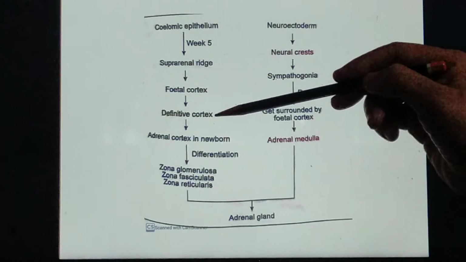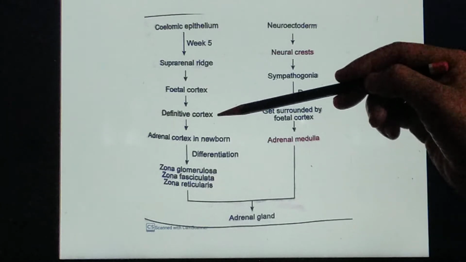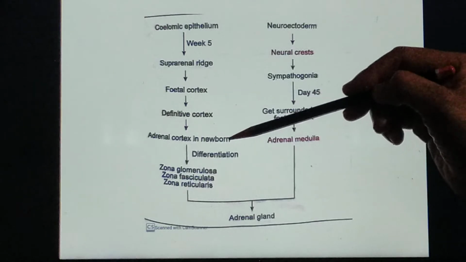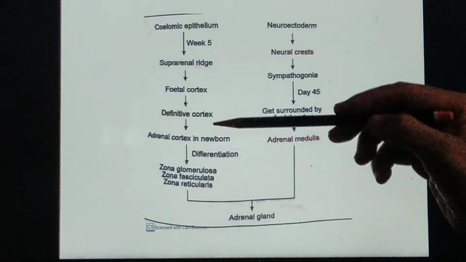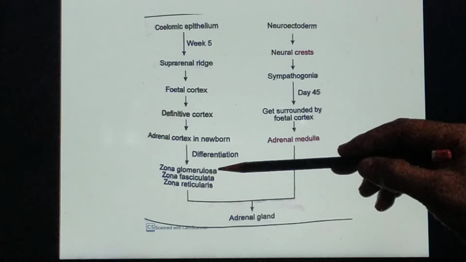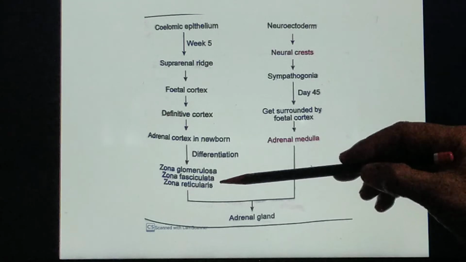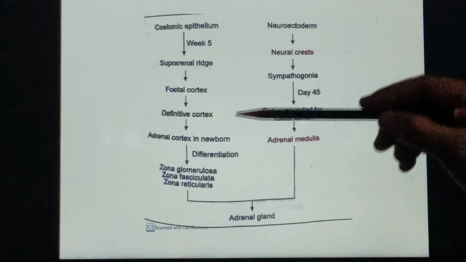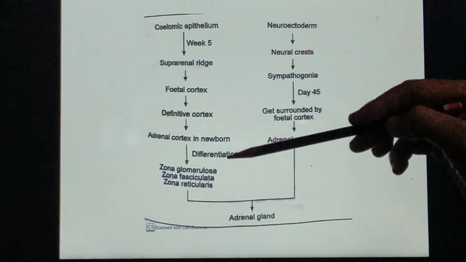Then some of the basophilic cells detach from the suprarenal ridge to cover and form the definitive cortex, and the adrenal cortex is totally developed in the newborn, where the three layers differentiate from outside inward: zona glomerulosa, zona fasciculata, and zona reticularis. These are the happenings in the cortex.